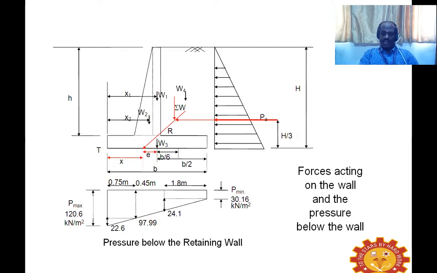Once you find out the upward pressure beneath heel and beneath toe, we can go with the design of heel slab and design of toe slab.